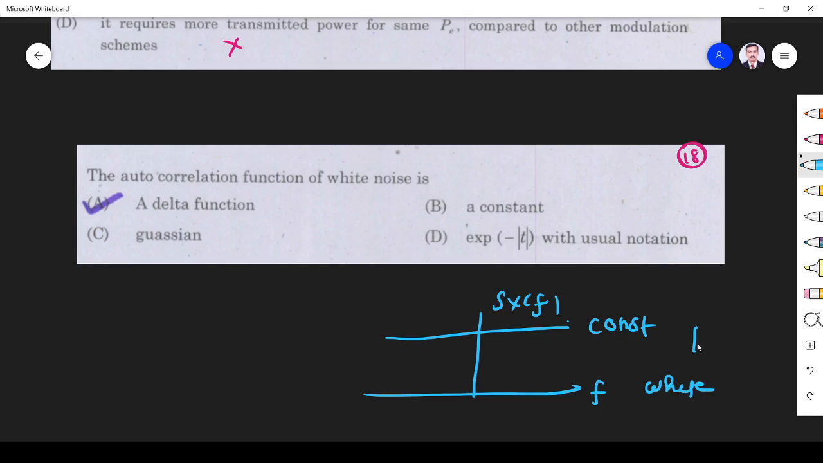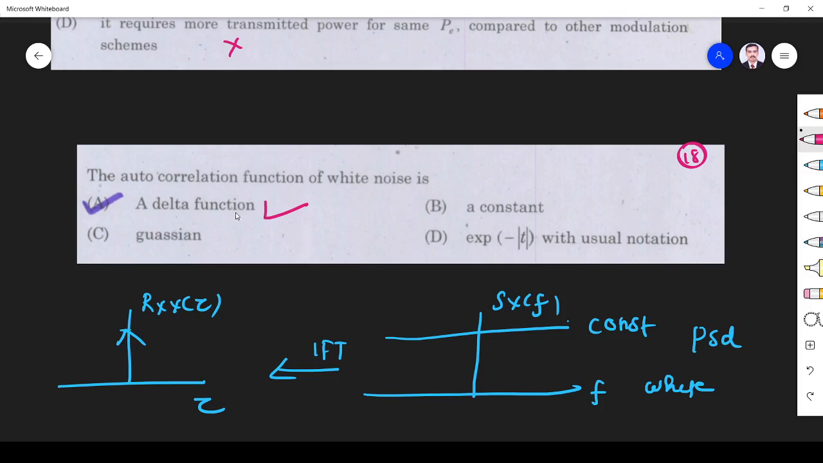So what is this? It is a power spectral density of white noise. If you take the inverse Fourier transform, what you get is the autocorrelation. So the autocorrelation Rxx of tau is an impulse function. The autocorrelation of white noise is a delta function or impulse function.